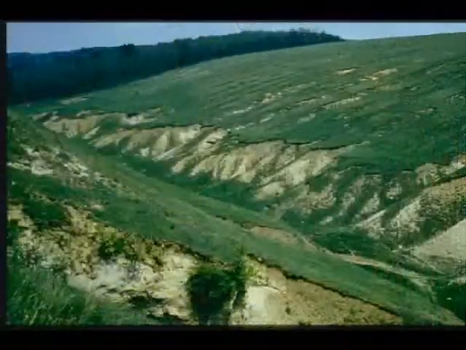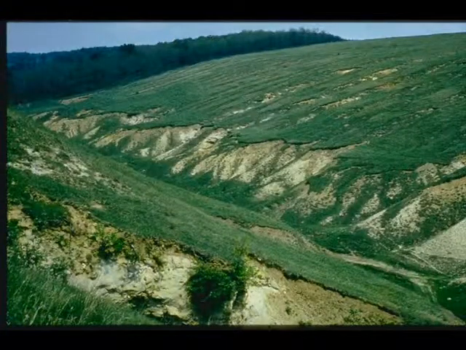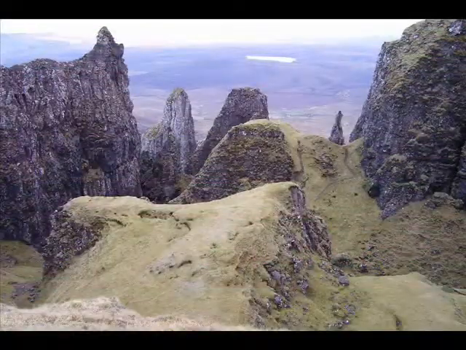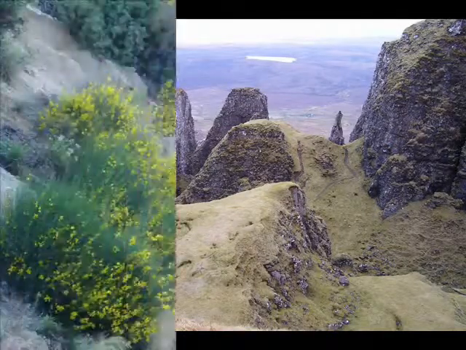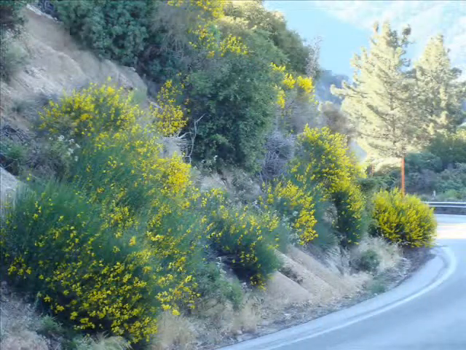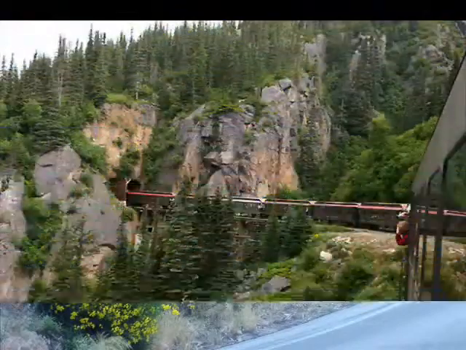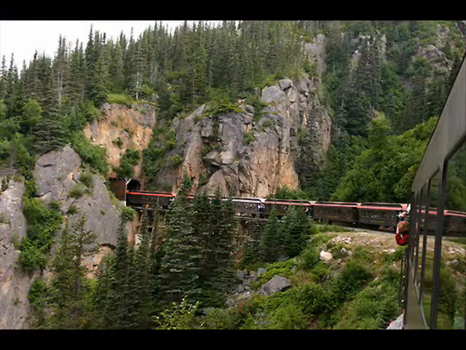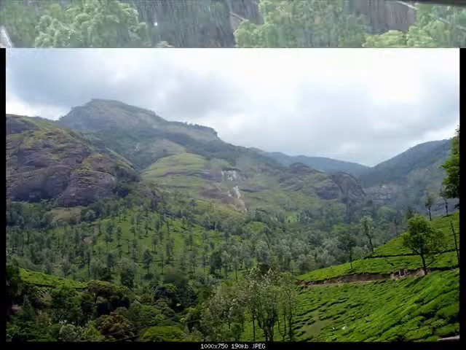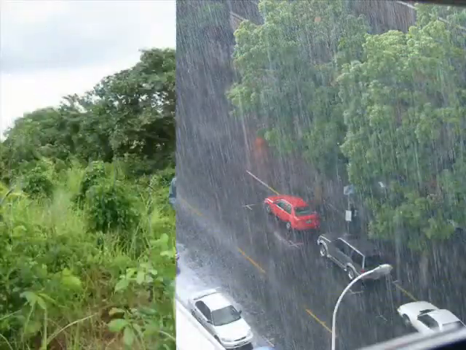The slope of the land has a great part in erosion. The water carries away soil when the land has a slope. The steeper the slope, the more soil is carried away by running water. The erosion of soil caused by running water depends on the slope of the land, the amount of rainfall, and the presence of plants.